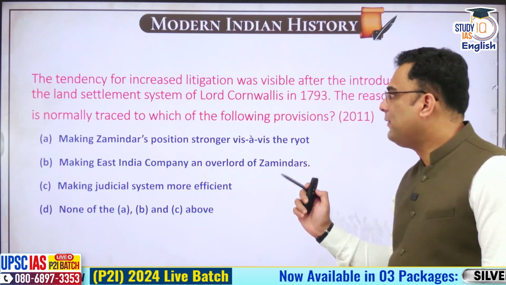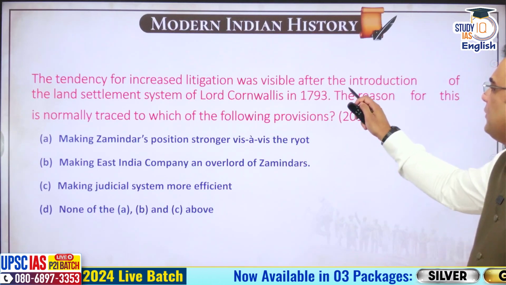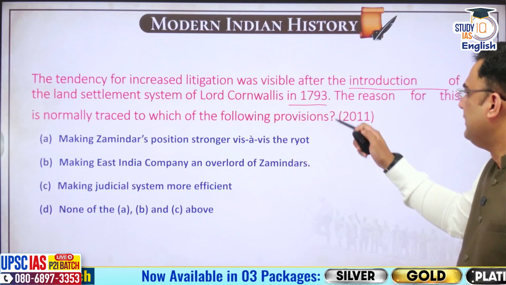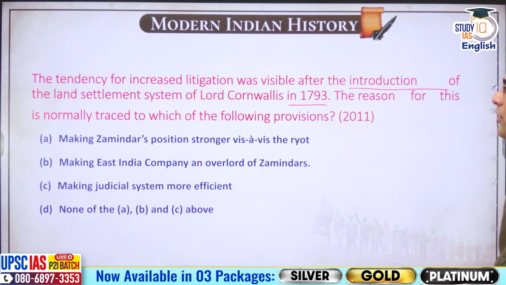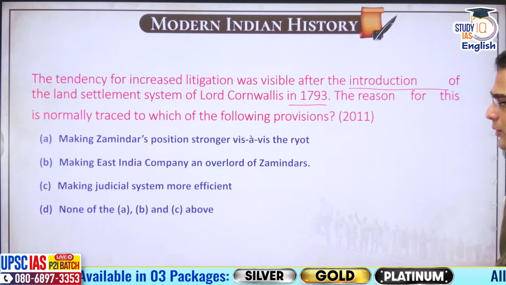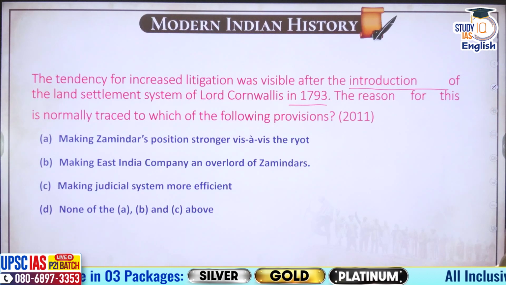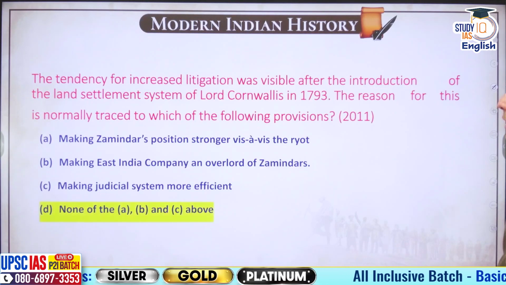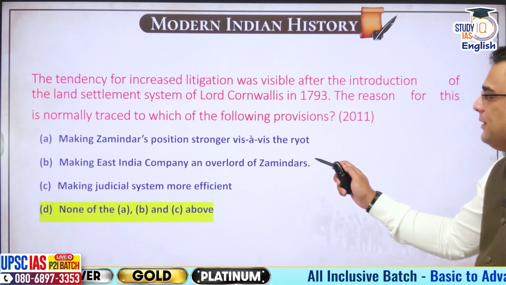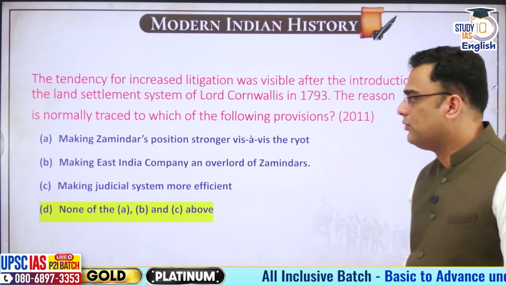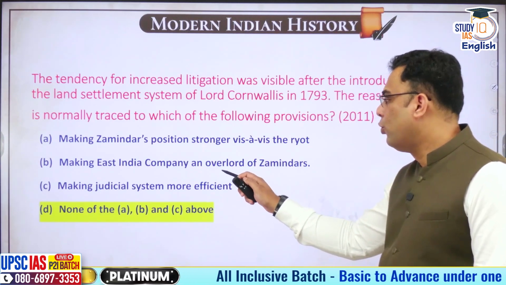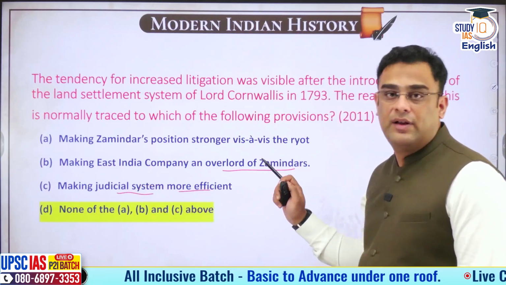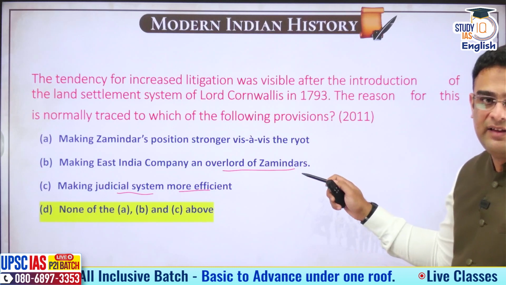Next question. The tendency of increased litigation was visible after introduction of land settlement system of Cornwallis in 1793. The reason for this is normally traced to which of the following provisions? What led to increased tendency of litigation? What is the reason for that? Making Zamindar's position stronger vis-a-vis Rayot, making East India Company an overlord of Zamindar, and making judicial system more efficient. What is the reason for increased litigation?